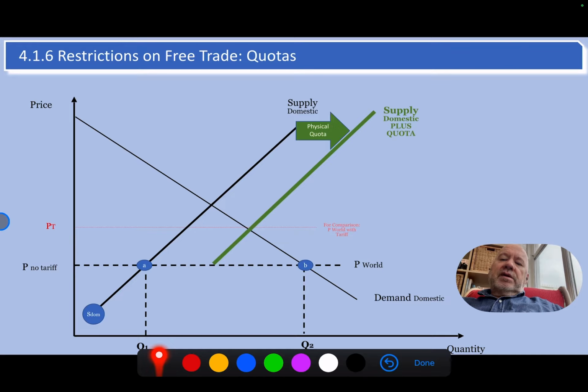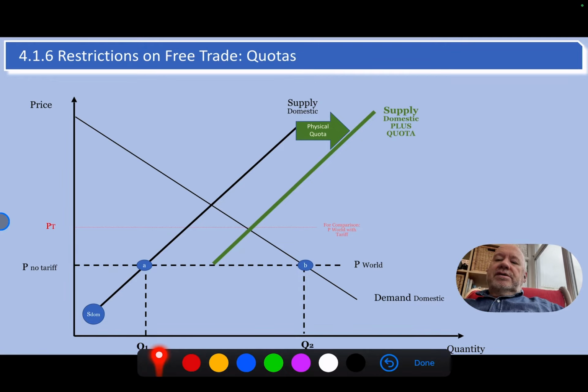Now, I do stop it here only because if you think about it, if that's the world price, if this was being supplied, then below the world price we would come back to the domestic supply down here. So the supply curve sort of looks like this, this, and this, but you don't need the diagram. Don't worry about that point.